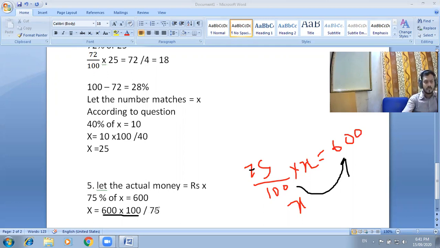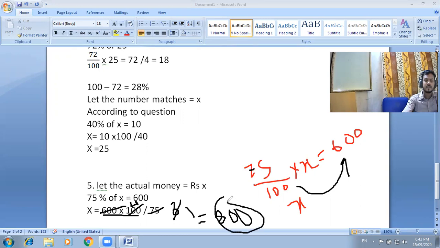So 75 and 100 are cancelled out by dividing by 25. So 25 3s are 75 and 25 4s are 100. Okay, and 3 1s are 3 and 3 2s are 6. So what is our answer? 800. So actually how much does she have? 800 at the beginning. Okay, and from this 800 she has spent 75 percent.